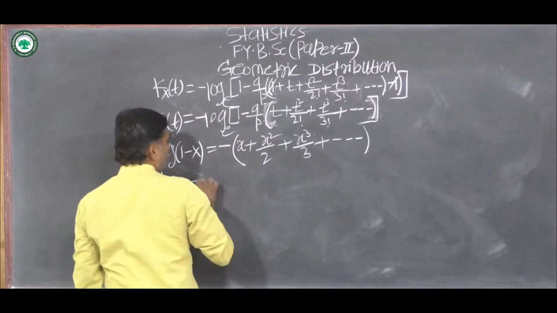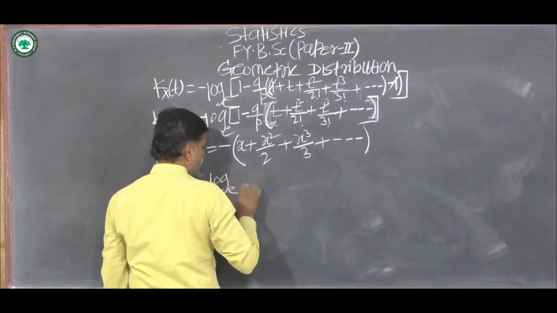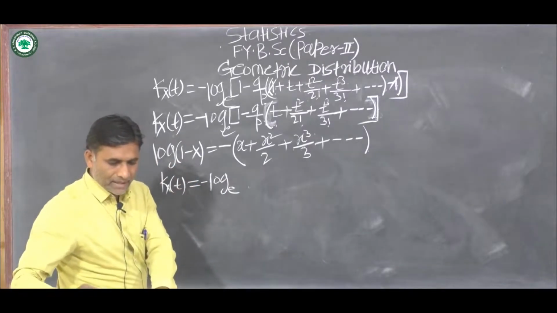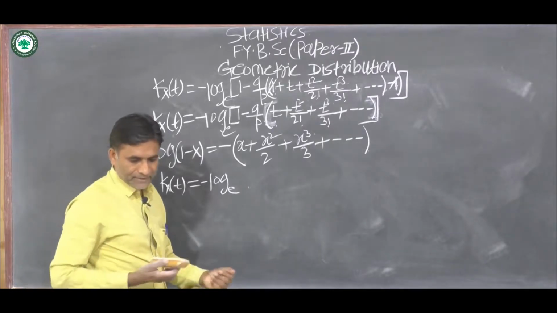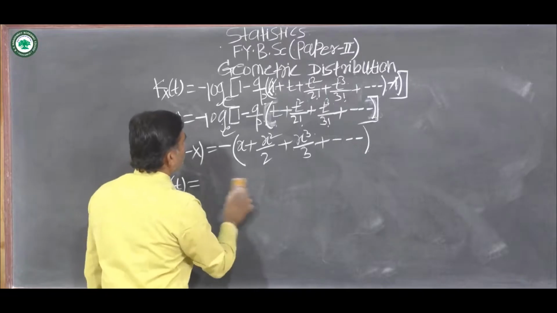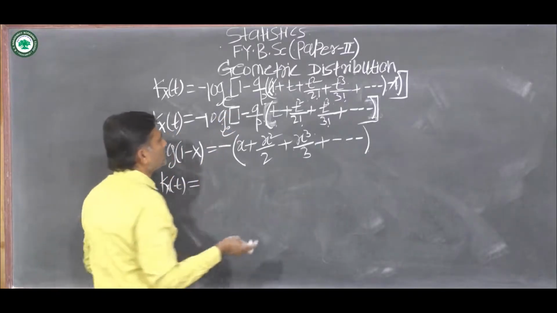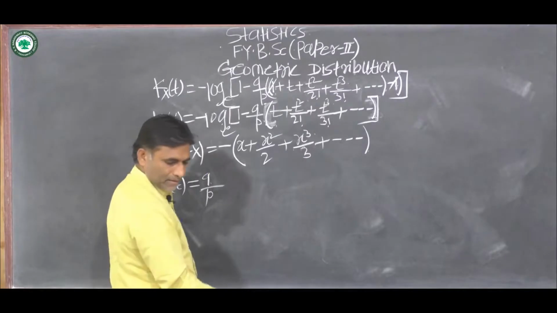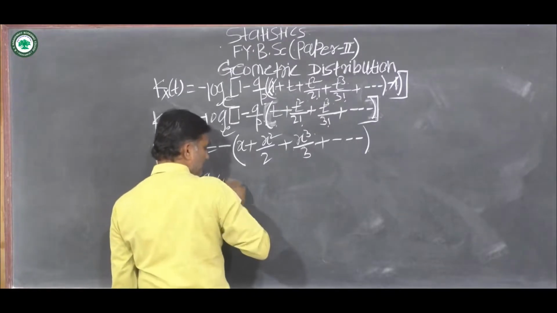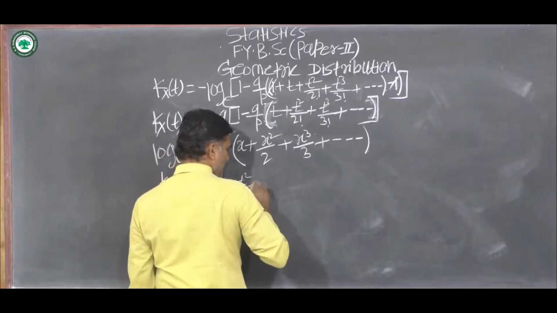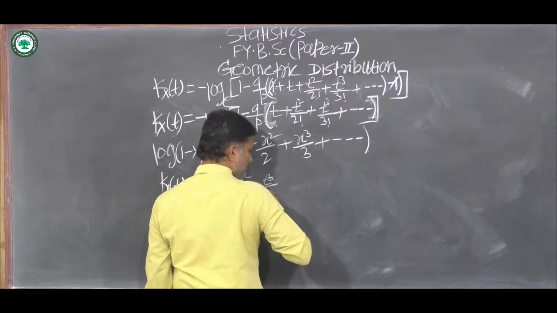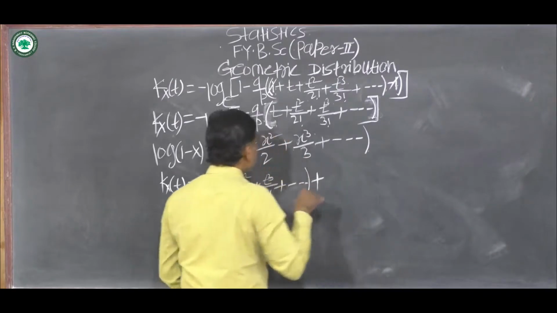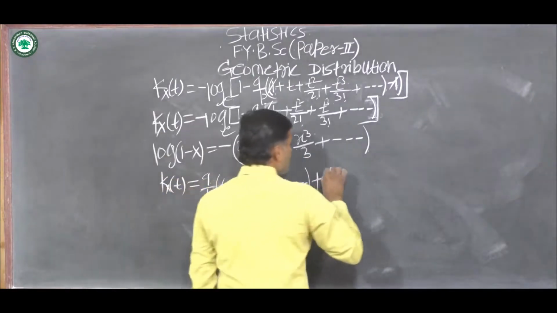Then, this is equal to, first value is q upon p into in bracket t plus t square upon 2 factorial plus t cube upon 3 factorial plus so on, this bracket complete, plus second term x square by 2, which is equal to what?